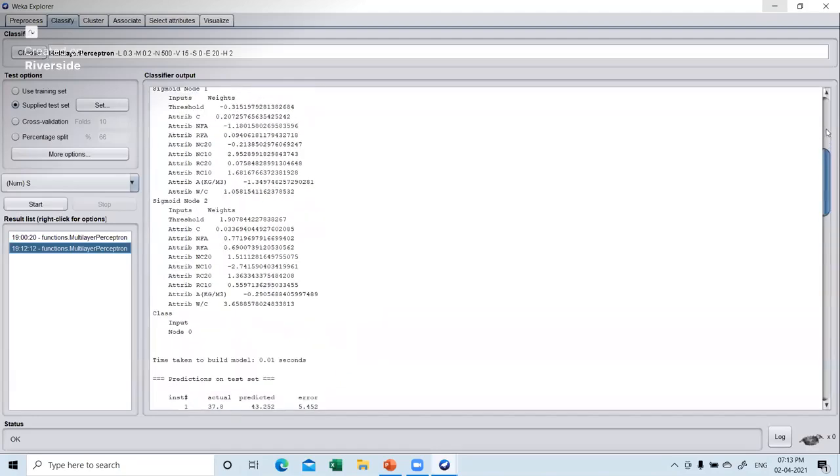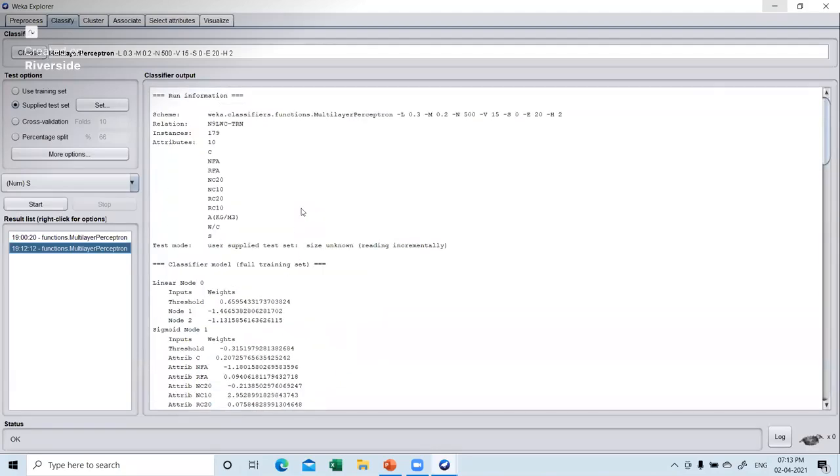Maybe I'm not very sure, but here, if you see on the left-hand side, in your training we have done the cross-validation, 10-fold cross-validation. And the percentage split over there is 66. That means the remaining 33% data is made separate.